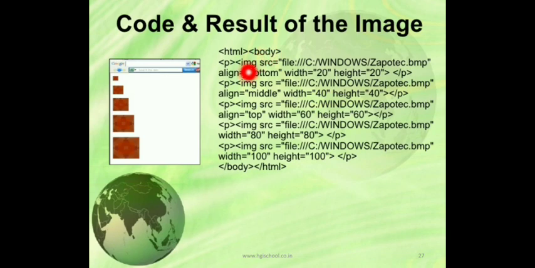Now one more example you can see. Example of height and width attribute. So this you already understood. It is easy. Height and width are 20-20 over here. Here height and width 40-40, height and width 60-60, height and width 80-80, and height and width 100-100. You can see here, there are 5 images with different height and width.